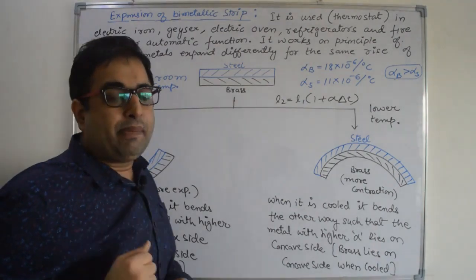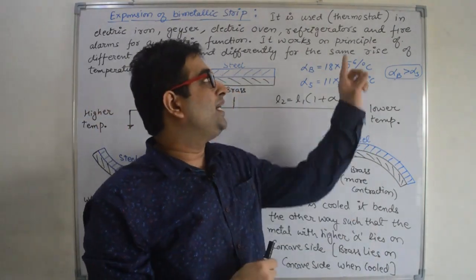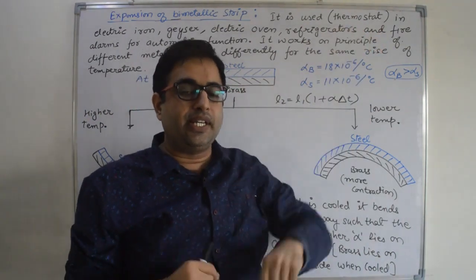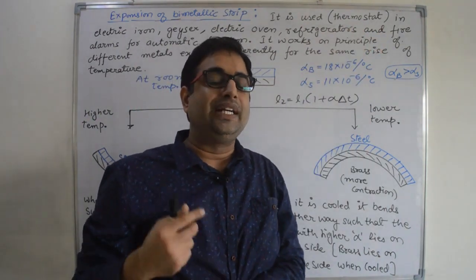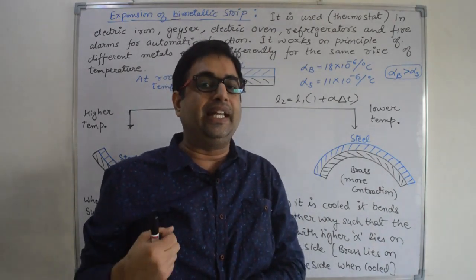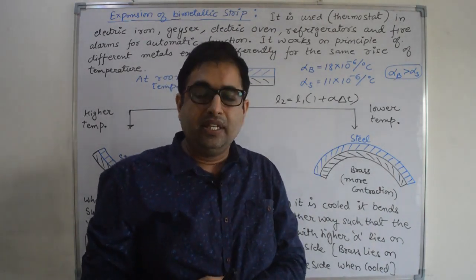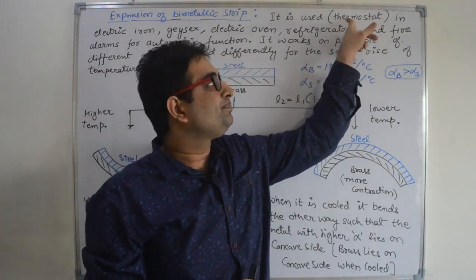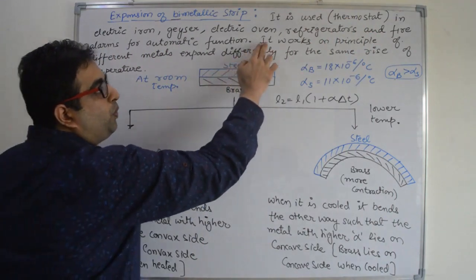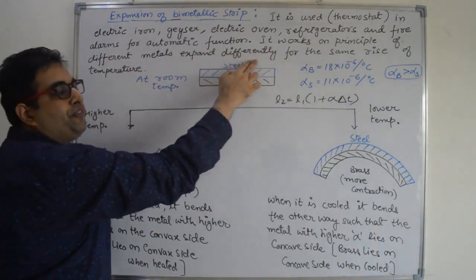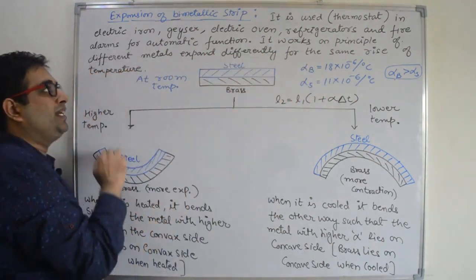This bimetallic strip is used in a device known as thermostat. This thermostat is a device used to control temperature in an instrument like refrigerator, like electric oven, AC. This device is used to control temperature in that instrument. Now this works on the principle that different metals expand differently for the same rise in temperature.